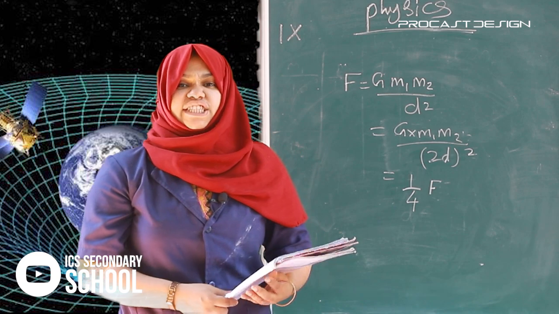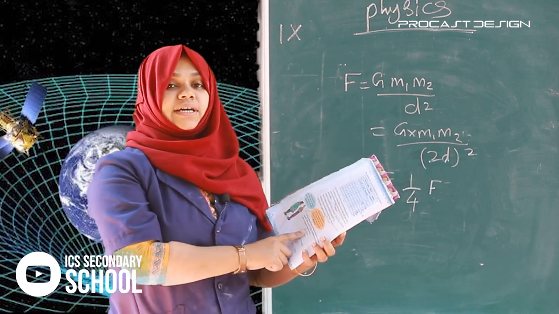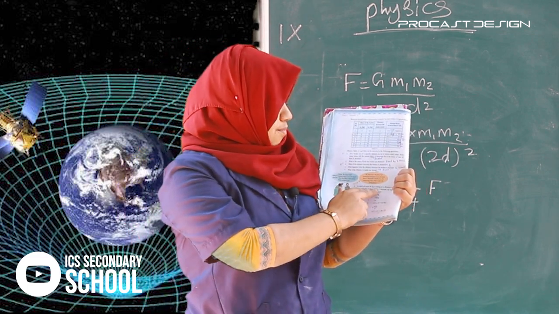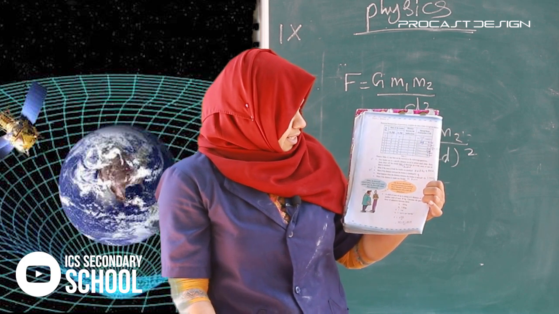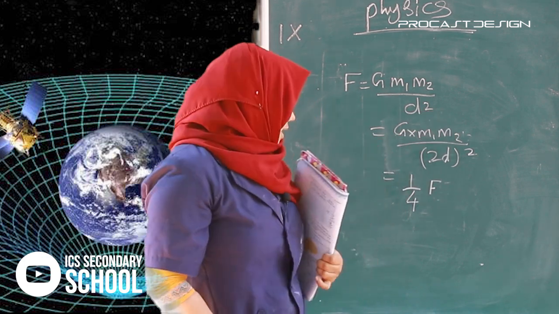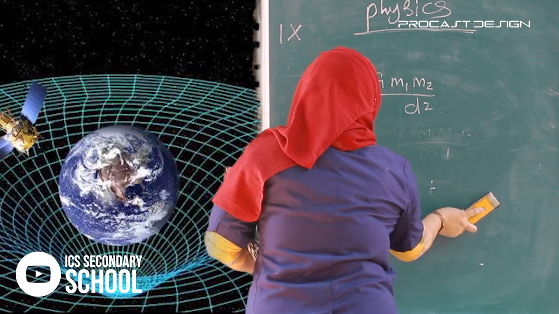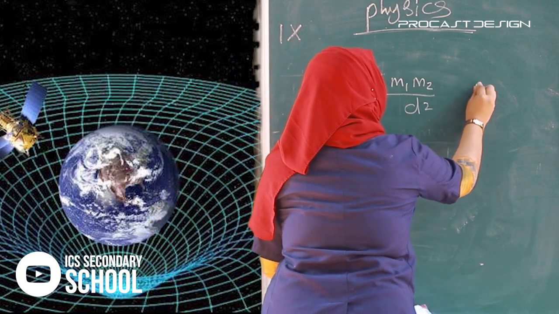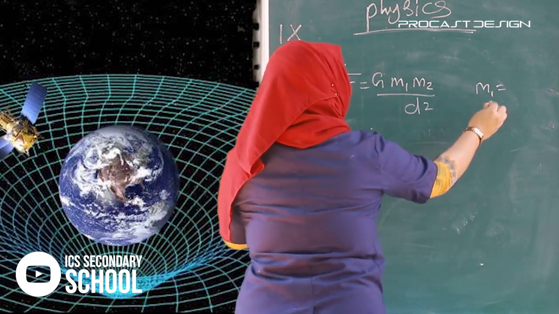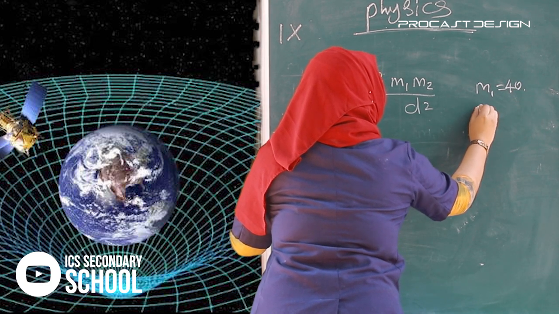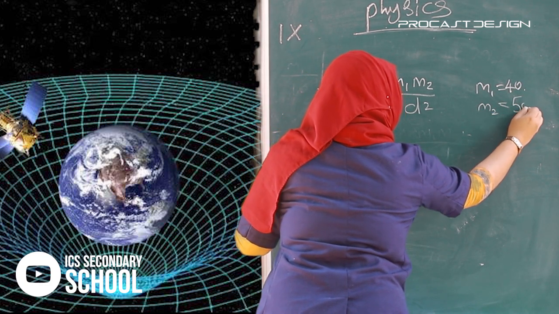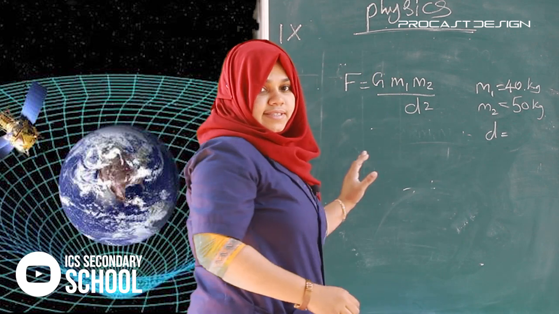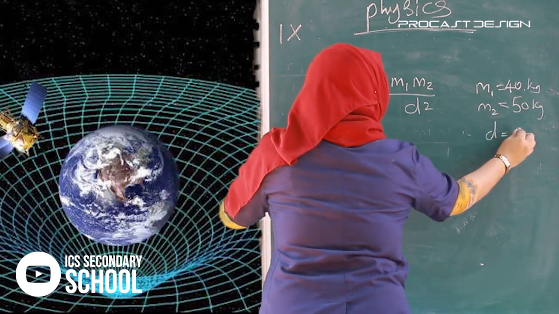The question: a child of mass 40 kg is sitting at a distance of 1 meter from another child of mass 50 kg. Calculate the gravitational force of attraction between them. How to find out? We apply the values in this equation. m1 is 40 kg, m2 is 50 kg, and the distance is 1 meter.